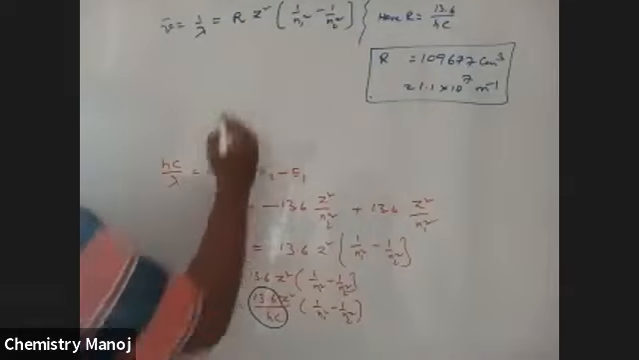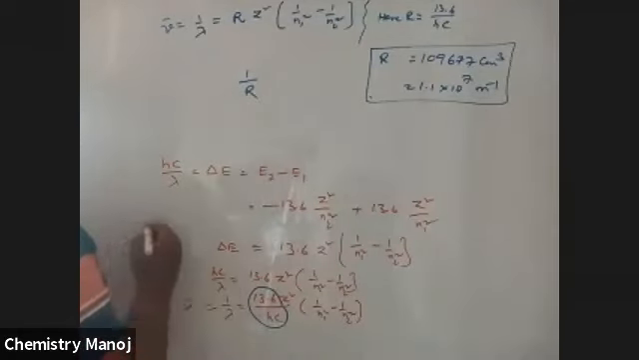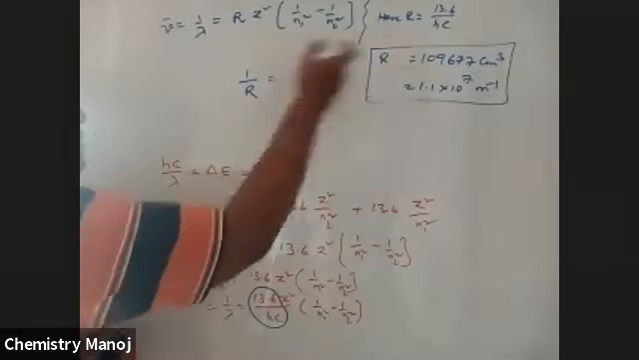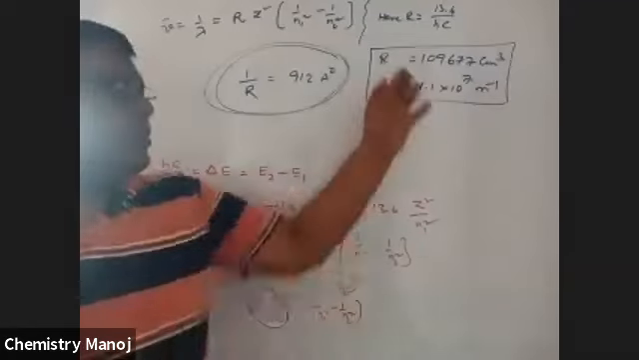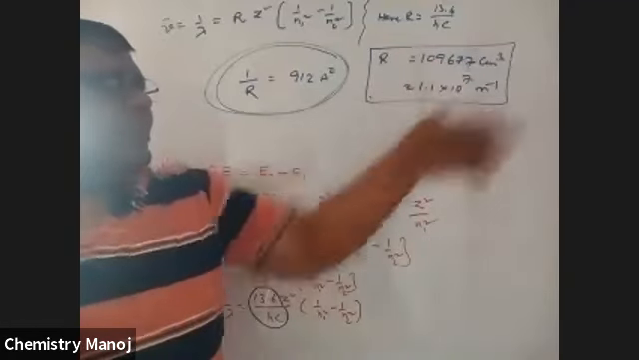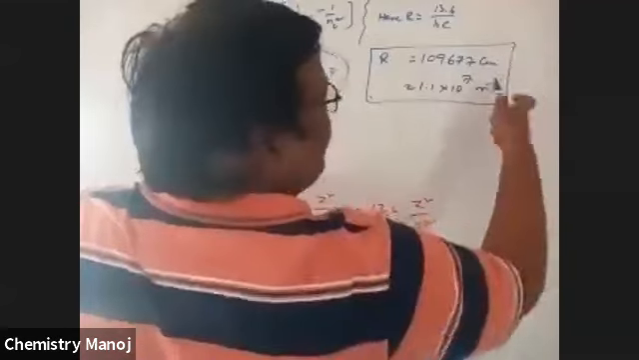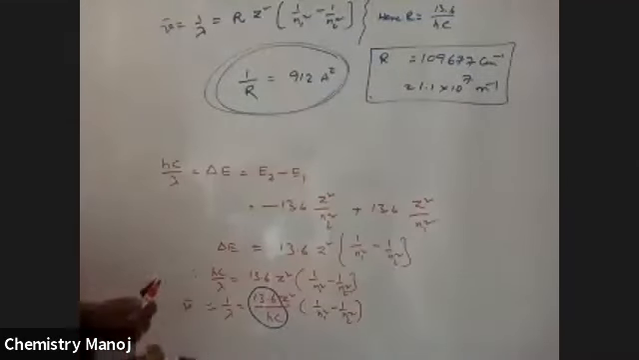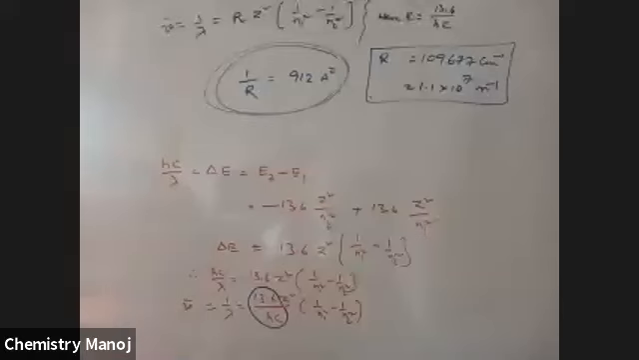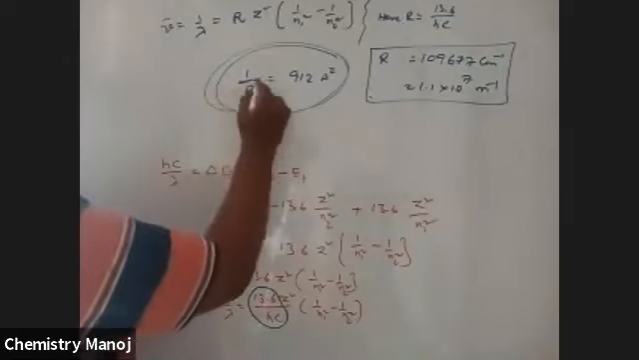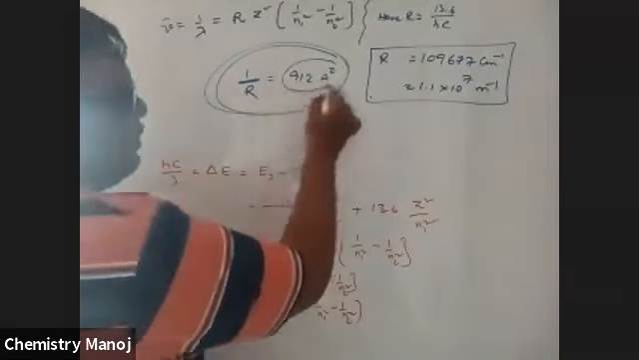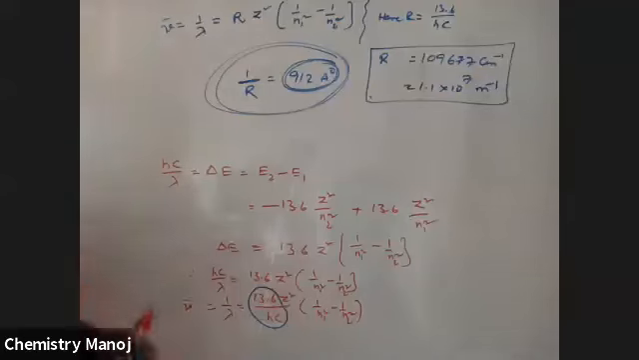In our calculations, sometimes we measure 1 by R. That 1 by R value is 912 angstrom. Please keep in mind that 1 by Rydberg's constant is equal to 912 angstrom. The R value is 109,677 centimeter inverse, that is, about 1.1 into 10 power 7 meter inverse. So any time you want to calculate the 1 by R value, it is equal to 912 angstrom. Please keep this in mind.